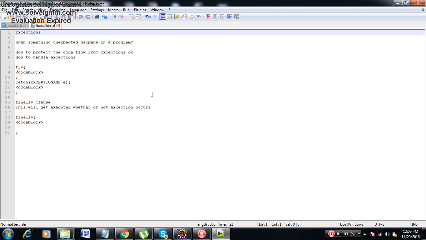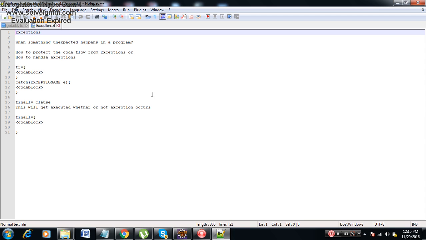Say for example you have made a connection to the database, and the database is a remote database. Some internet problem came and suddenly the connection is lost. At that time it will go to the exception. During that time also you want to close the connection with respect to the database. The best place is finally. Whether or not the exception has happened, finally is guaranteed to execute.